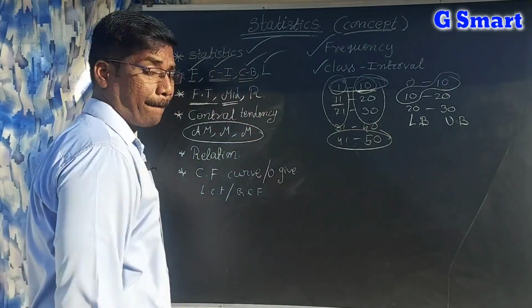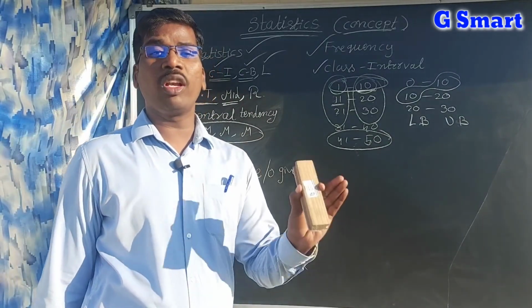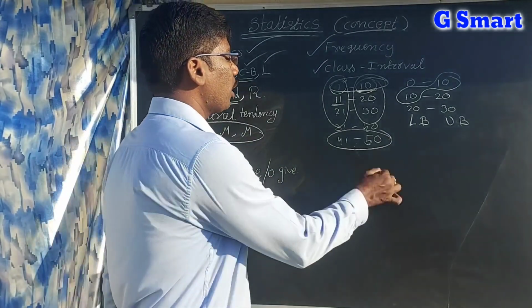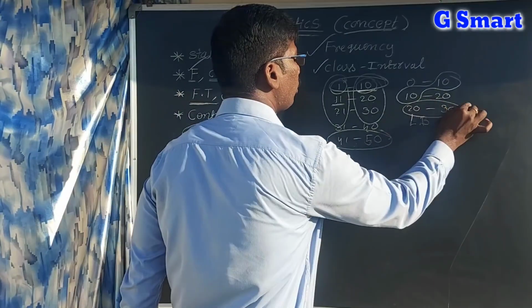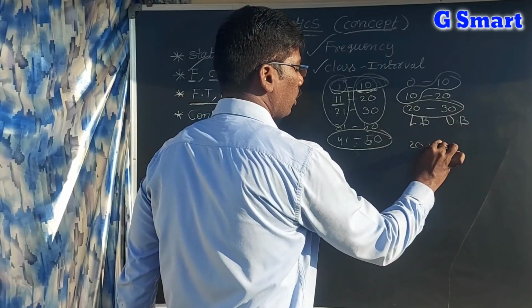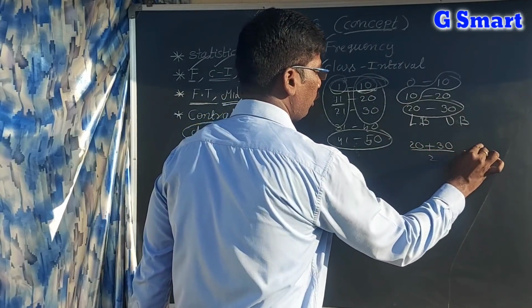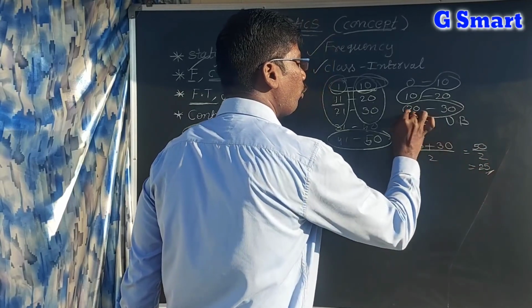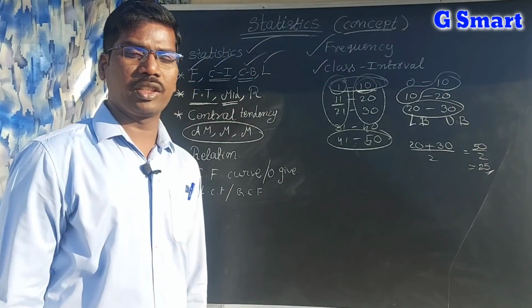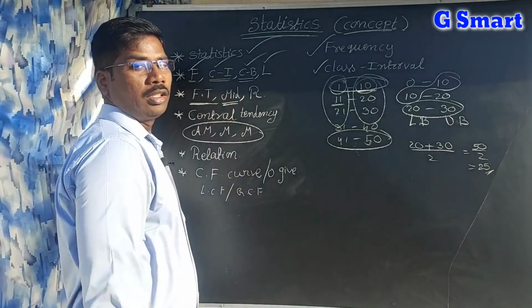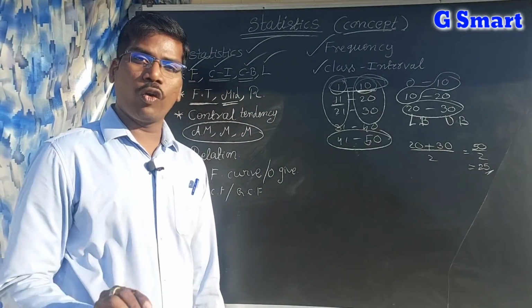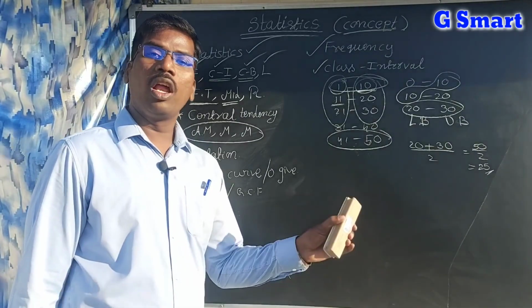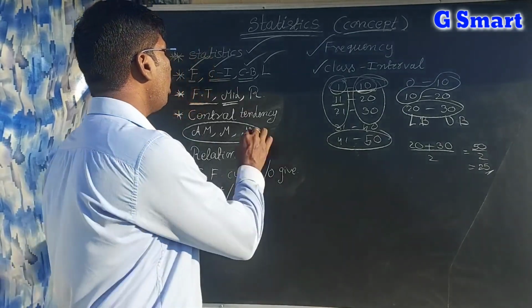Next, mid value. The average of the lower limit and upper limit is called mid value. For example, I want to find the mid value for 20, 30. Then what I will do? 20 plus 30 by 2, that is equal to 50 by 2, that is equal to 25. So 25 is the mid value of the 20 and 30 class interval. So mid value is nothing but the average of lower limit and upper limit, or the sum of the lower limit and upper limit by 2.